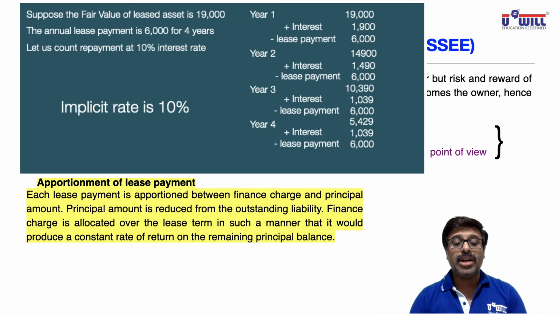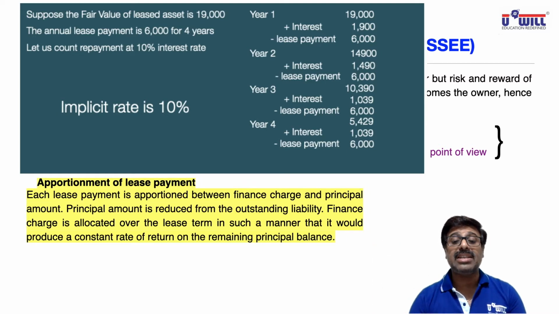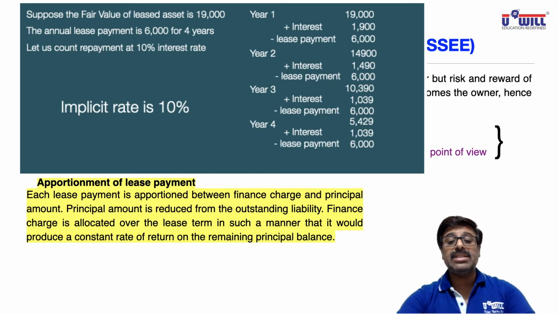Finance charge is allocated over the lease term. So we have already seen that. You can see the finance charge, interest, allocated over the lease term. First year you'll debit 1,900 of interest in the P&L account.